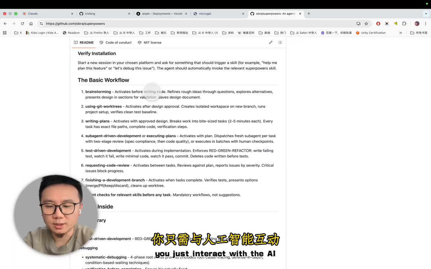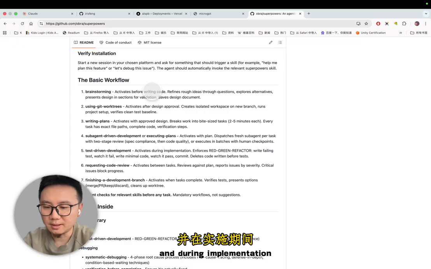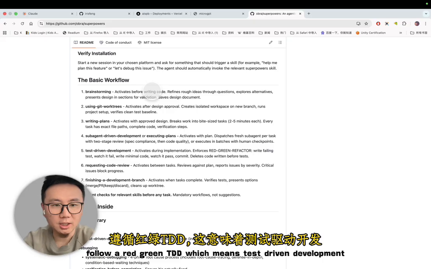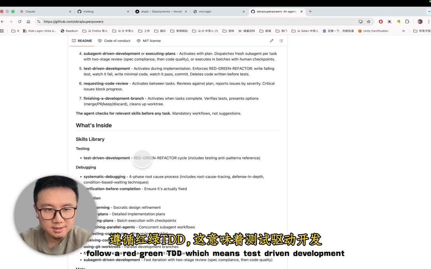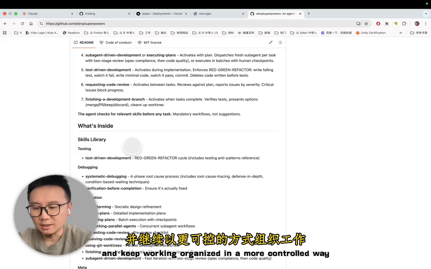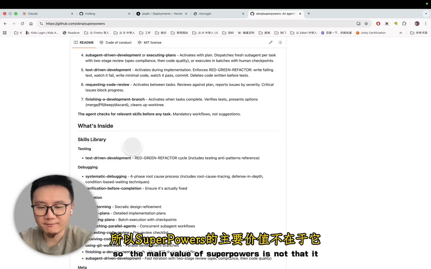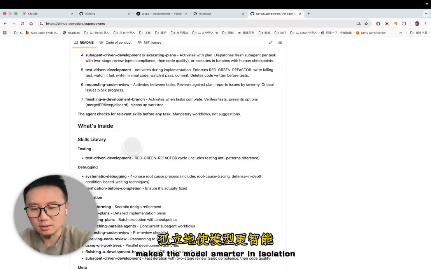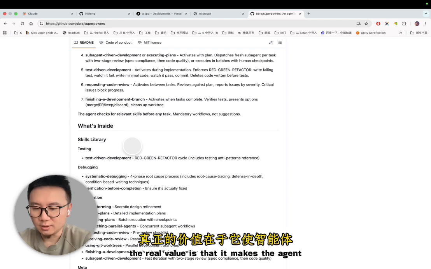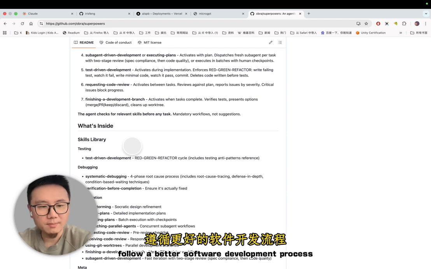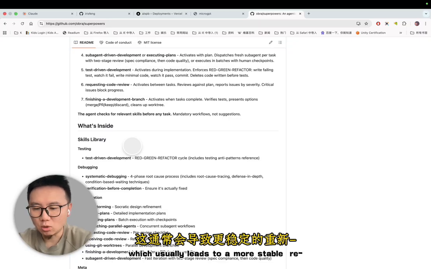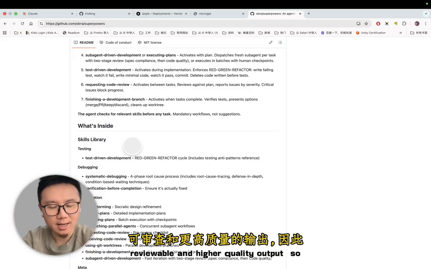You just interact with AI, and during implementation it can use sub-agents, follow red-green TDD, which means test-driven development, and keep work organized in a more controlled way. So the main value of Superpowers is not that it makes the model smarter in isolation. The real value is that it makes the agent follow a better software development process, which usually leads to a more stable, reviewable, and higher quality output.